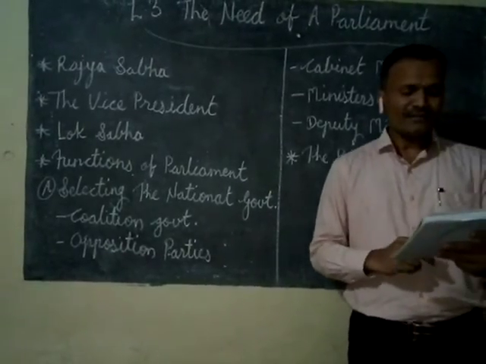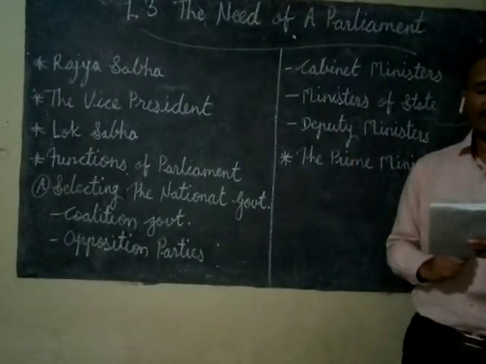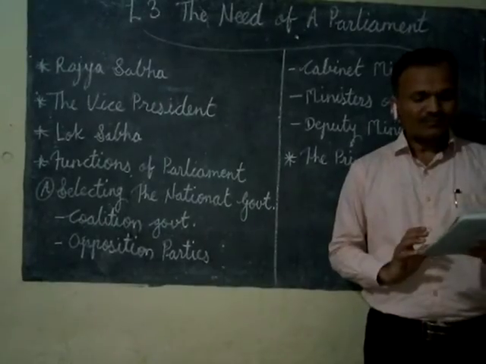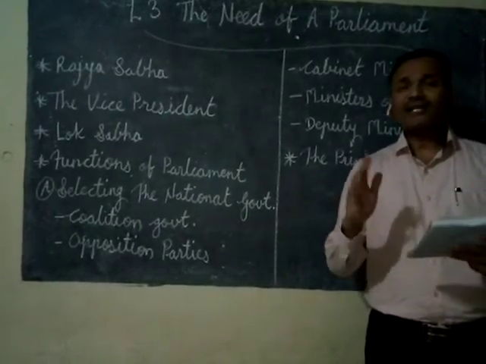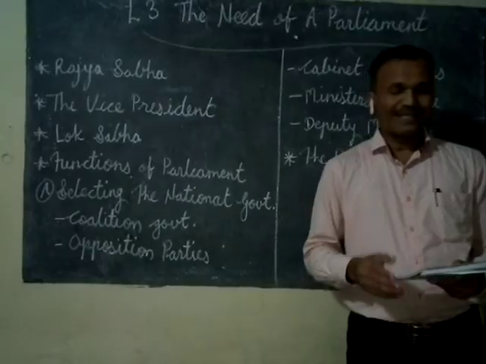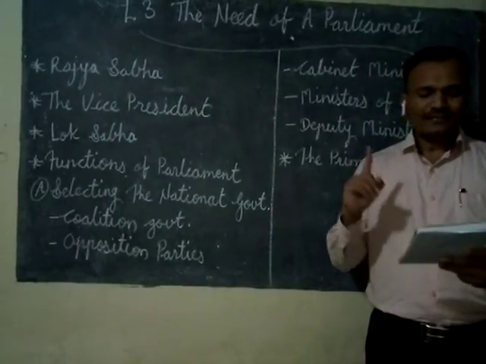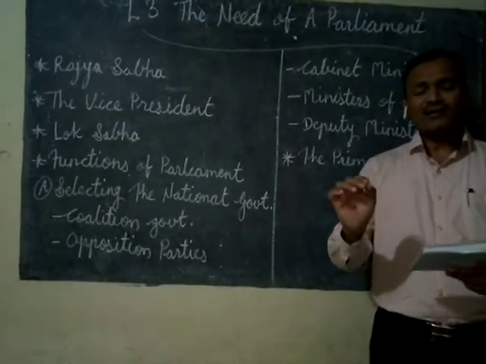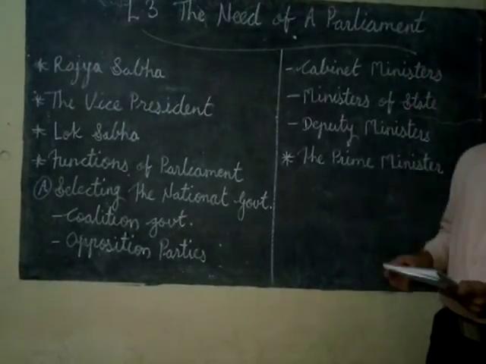And the second is the ministers of state. They hold independent departments or can work under the cabinet ministers. Then the next is the deputy minister. They support the state and the cabinet ministers.